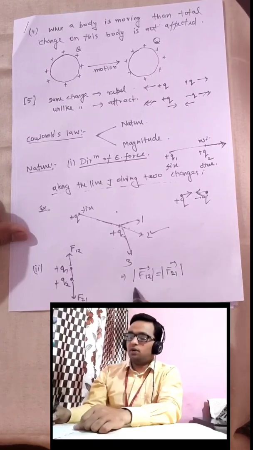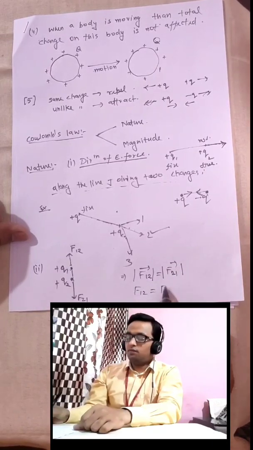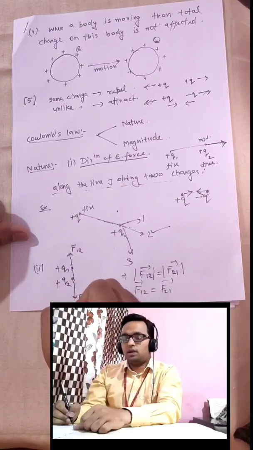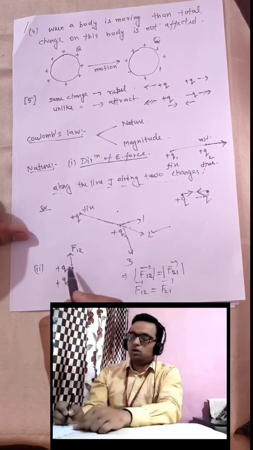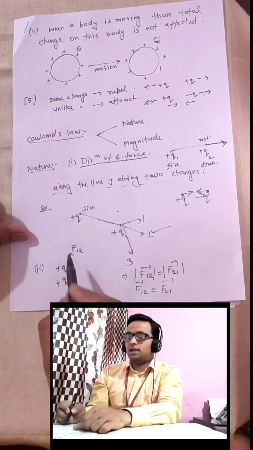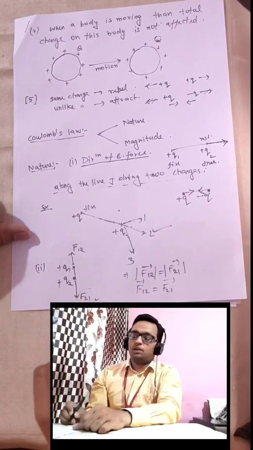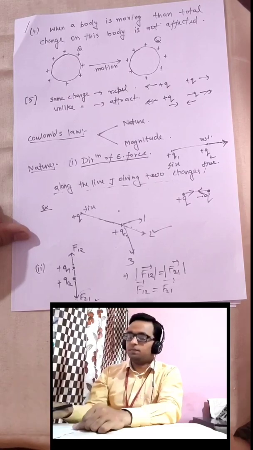We can't write F12 equal to F21 because the directions of both forces are different. And yes, it was practically observed that this force has the same magnitude as F21. This was the second property.